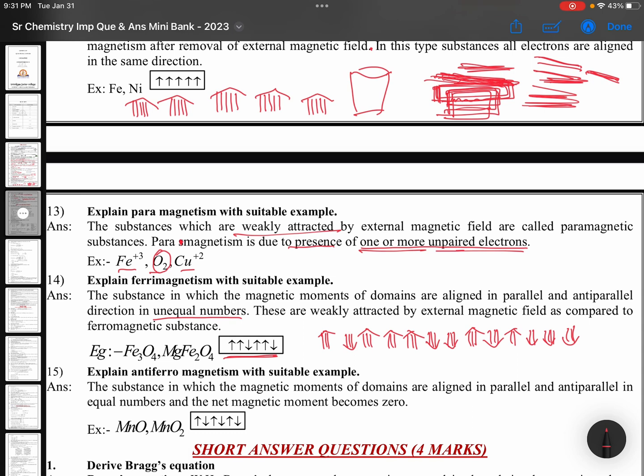Explain antiferromagnetism with suitable examples. The substance in which the magnetic moments of domains are aligned in parallel and anti-parallel in equal number and the net magnetic moment becomes zero, then that is called antiferromagnetism. For antiferromagnetism, one goes up, one comes down, one up, one down. If it happens like this, that is called antiferromagnetism. If you study these 15 questions, your work is done.